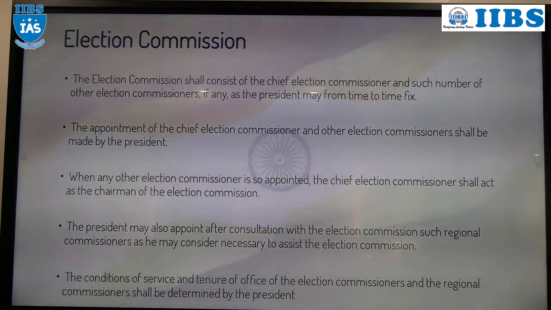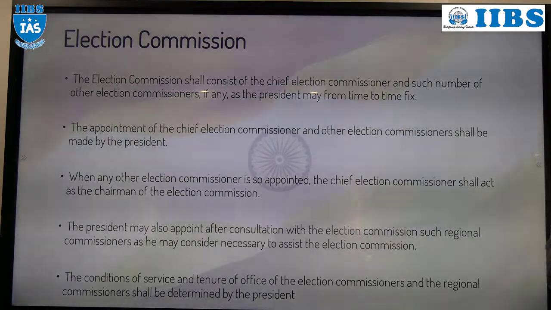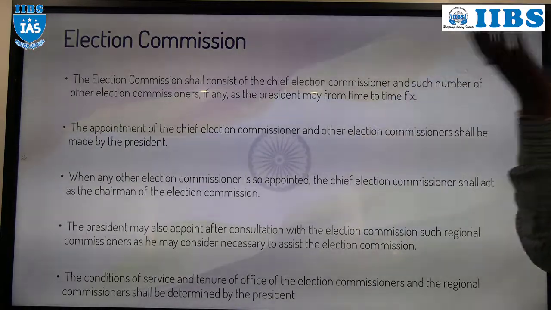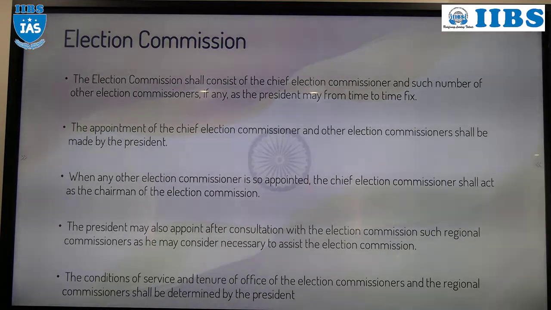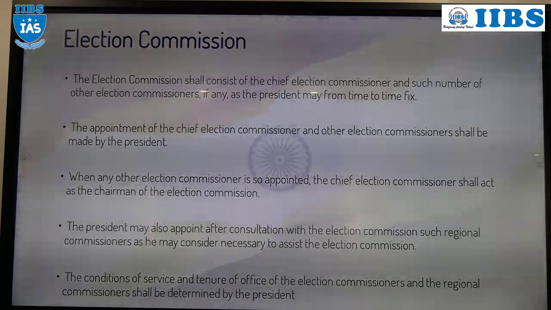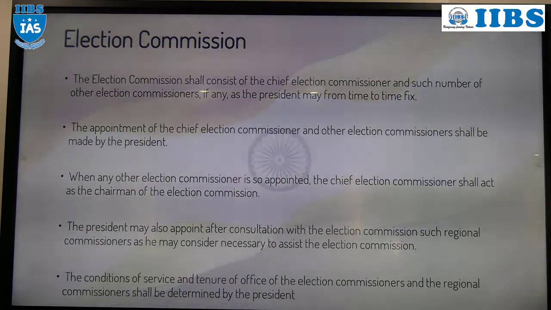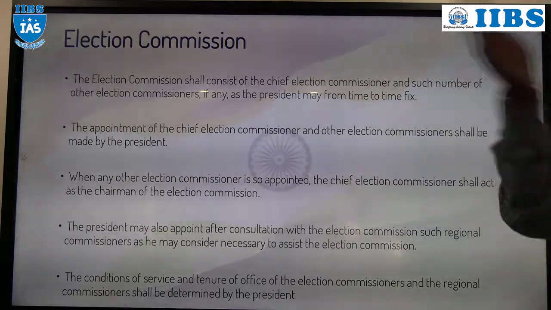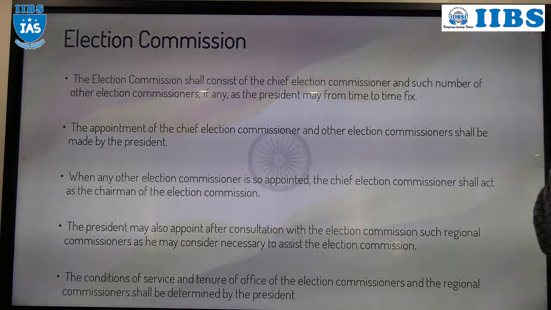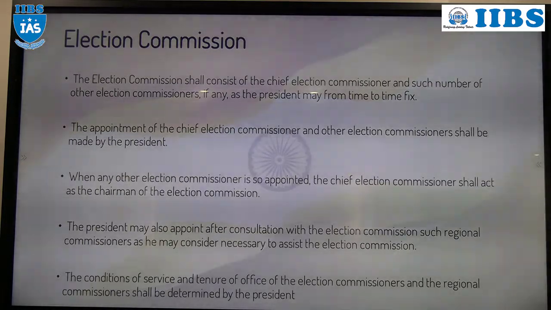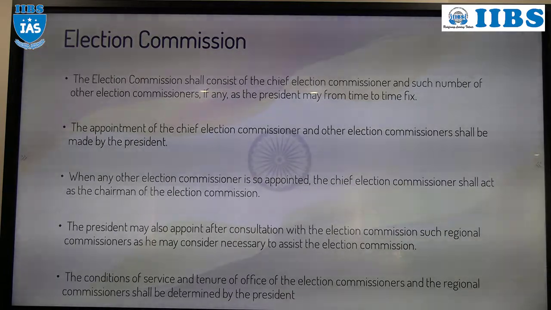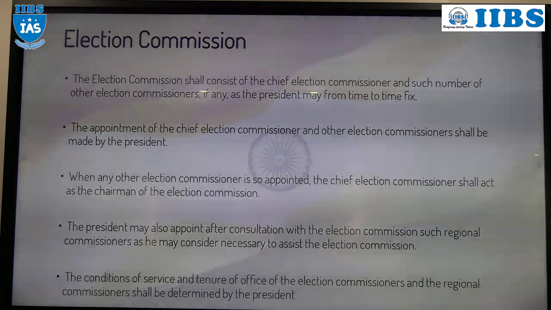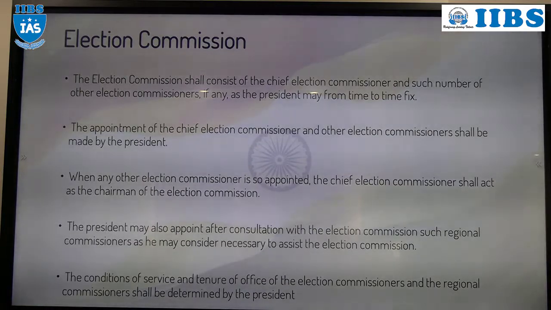An election might be a general election or a by-election. Then what is the difference between general election and by-election? A general election will be conducted after the completion of the tenure. Take an example: if the Lok Sabha tenure is 5 years, once the 5 years are complete, elections will be held. Those elections are general elections. Then what is a by-election? If an election is held before the completion of the tenure, that election is called a by-election.